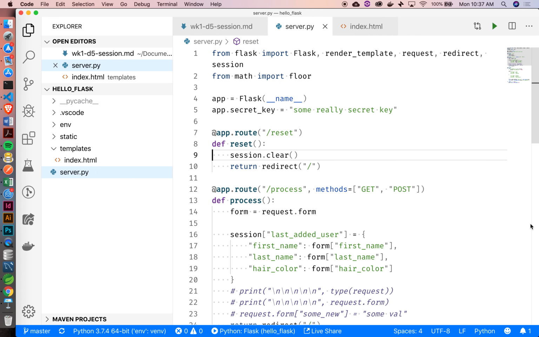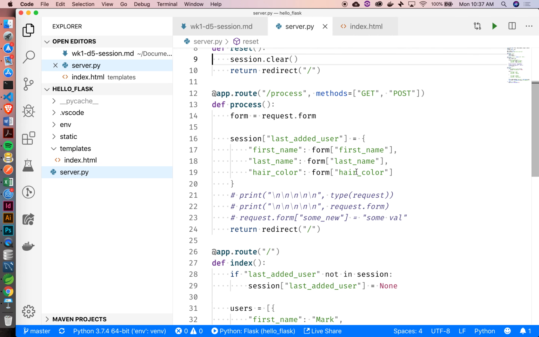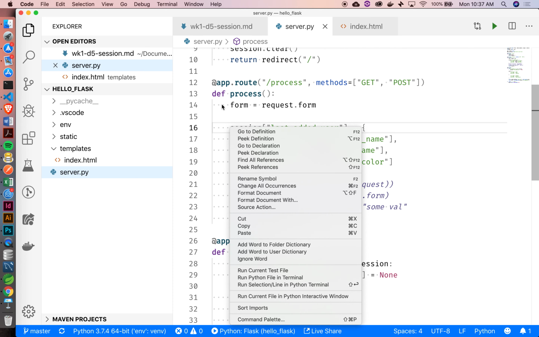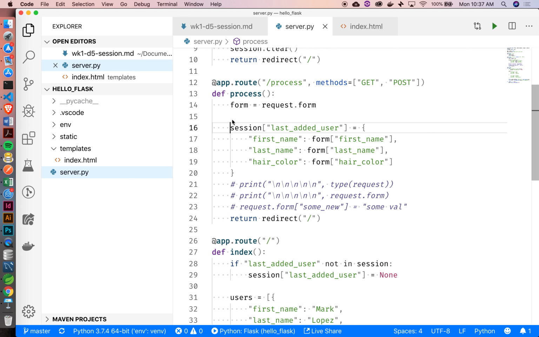So let's look at the code real quick and just glance through this. Brian, tell me what's happening here on line 16. On line 16? Mm-hmm.